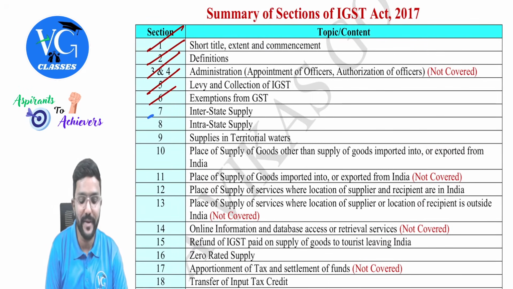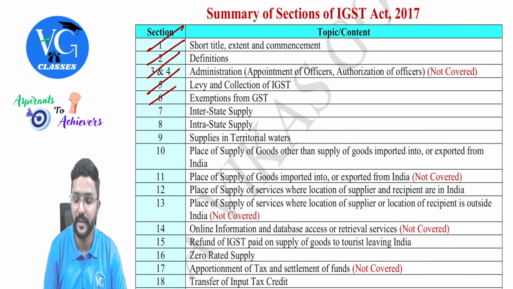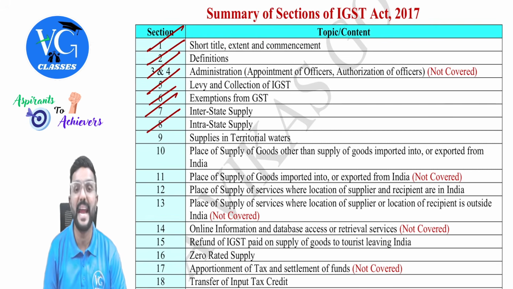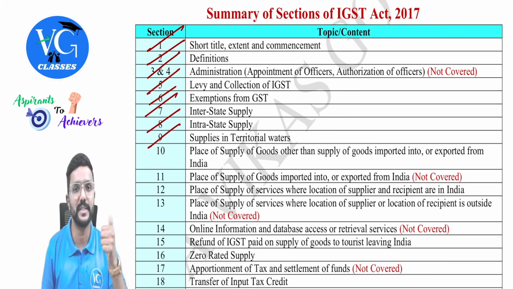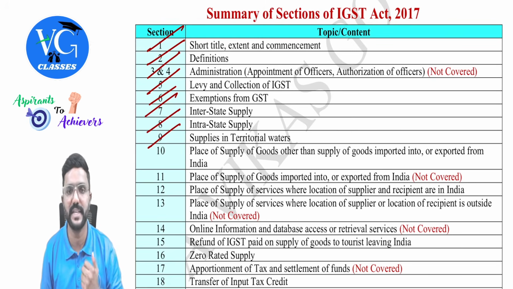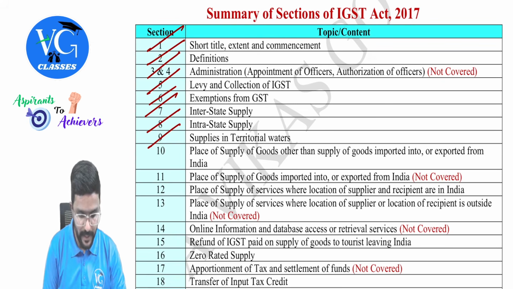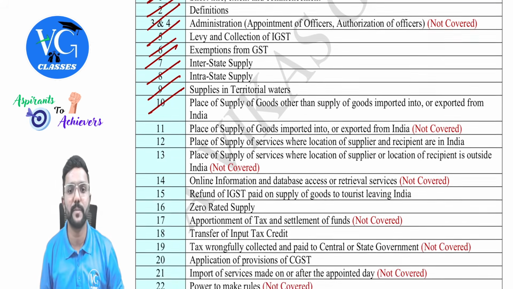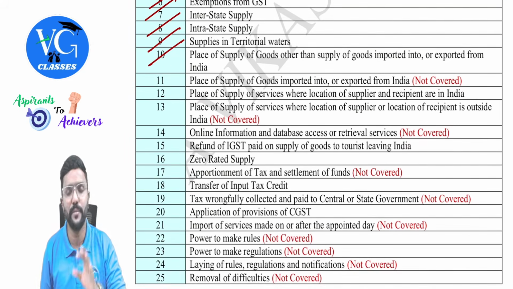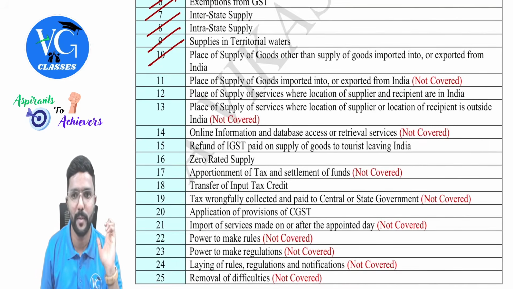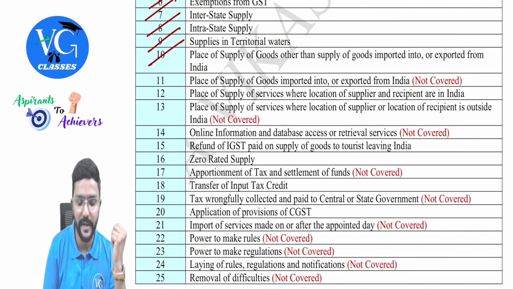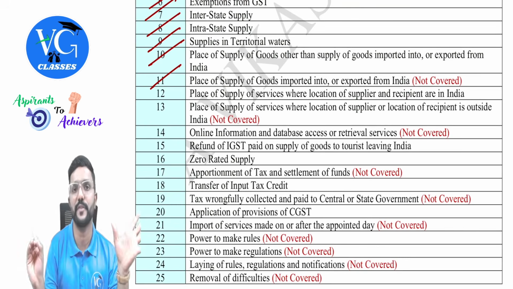Section 7 talks about interstate supply. Yes, sir. Then section 8 talks about intra. Then section 9, supply in territorial waters, that is, if the location of supplier or place of supply is in territorial waters, then we need to consider it in the nearest coastal state or the nearest union territory to the baseline. Then section 10 talks about the place of supply of goods other than goods imported into or exported, in a simple domestic transaction. Sir, what if it is import or export? It is covered in section 11. It is not a part of your syllabus.